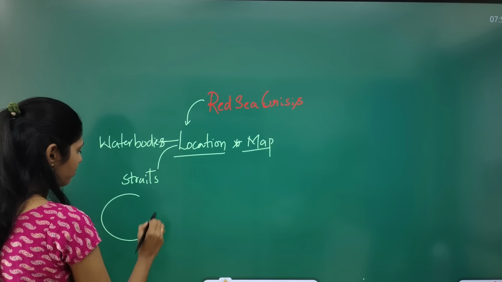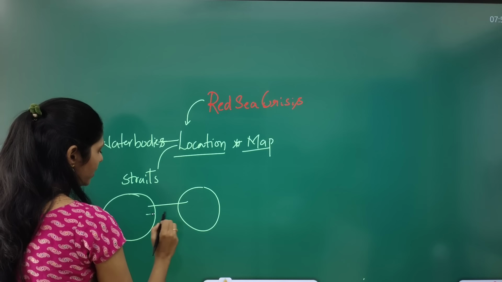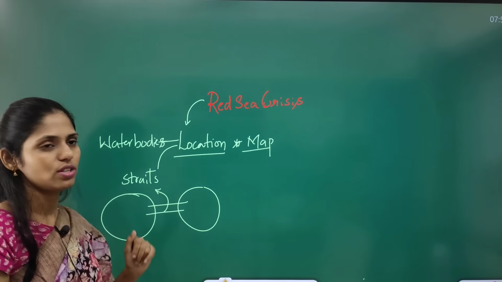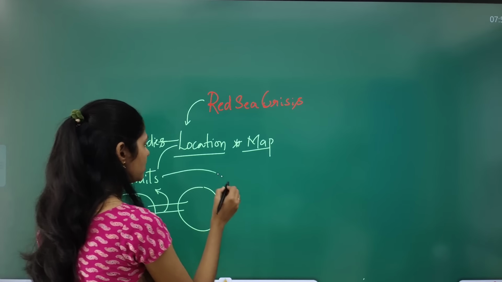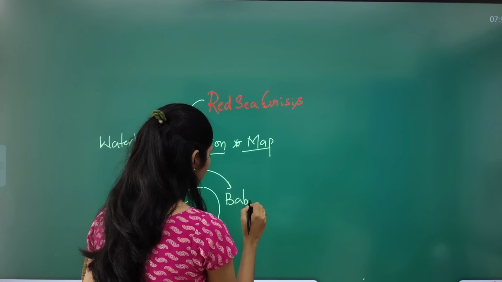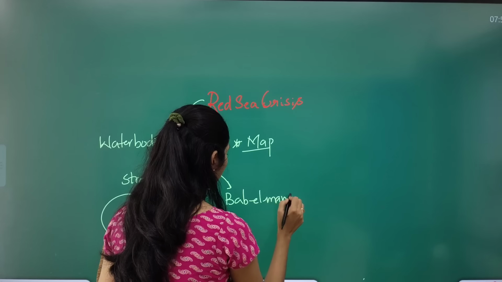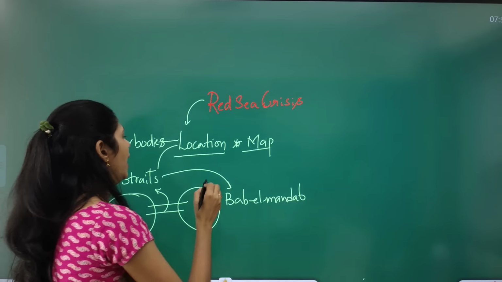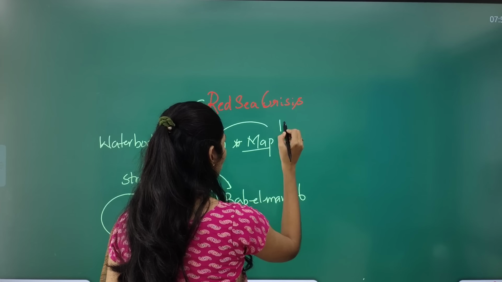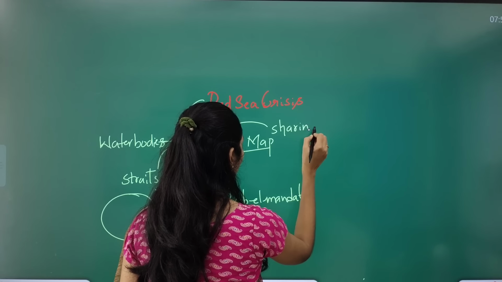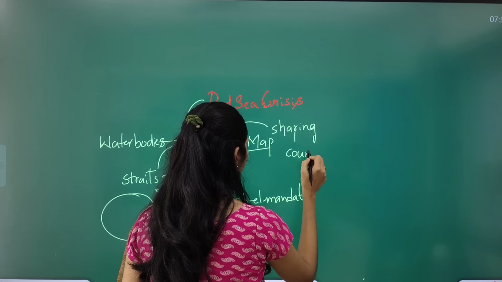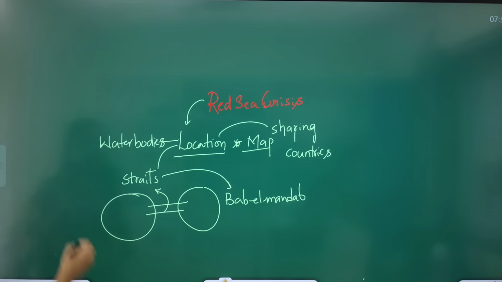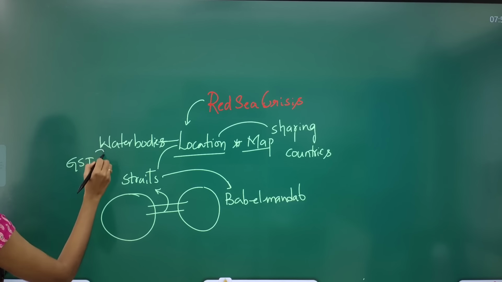Straits are nothing but this is a water body and this is a water body. Whenever there is a narrow water body which is connecting two large water bodies, that is called a strait. And the important strait here, at this Red Sea, is Bab el Mandab. So you have to see about this Bab el Mandab, and you have to see the countries which are sharing a boundary. Okay, so this is from the GS paper 1 point of view, especially from your map.